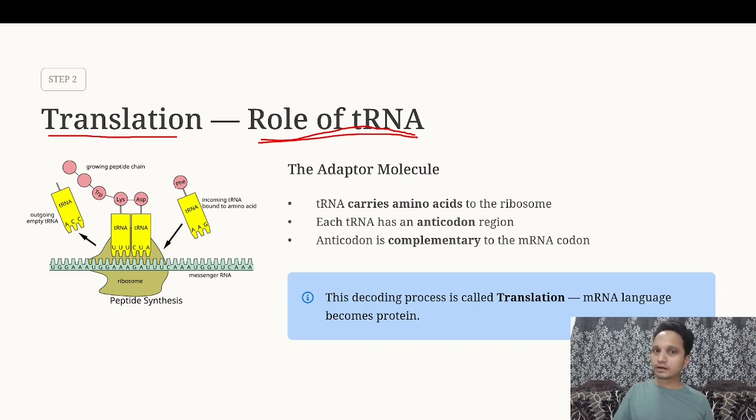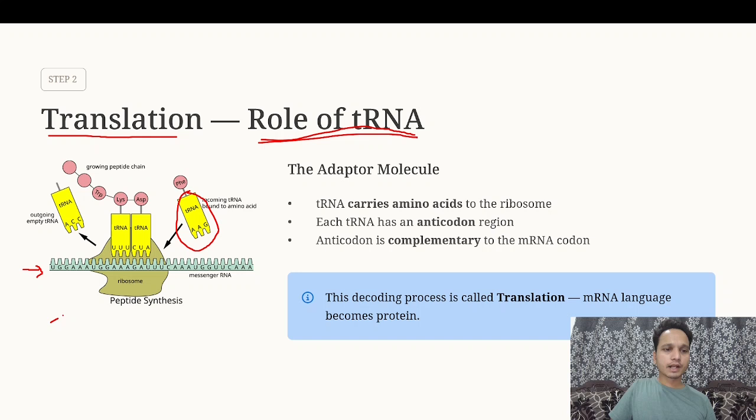As you can clearly see in the diagram, the yellow part here is a tRNA. The green part is an mRNA which we received from the nucleus. It is coming from the DNA.